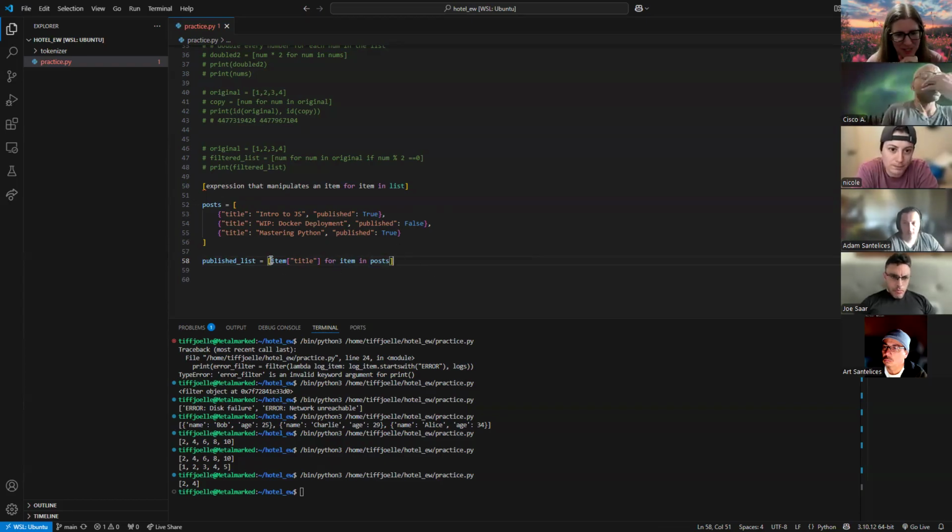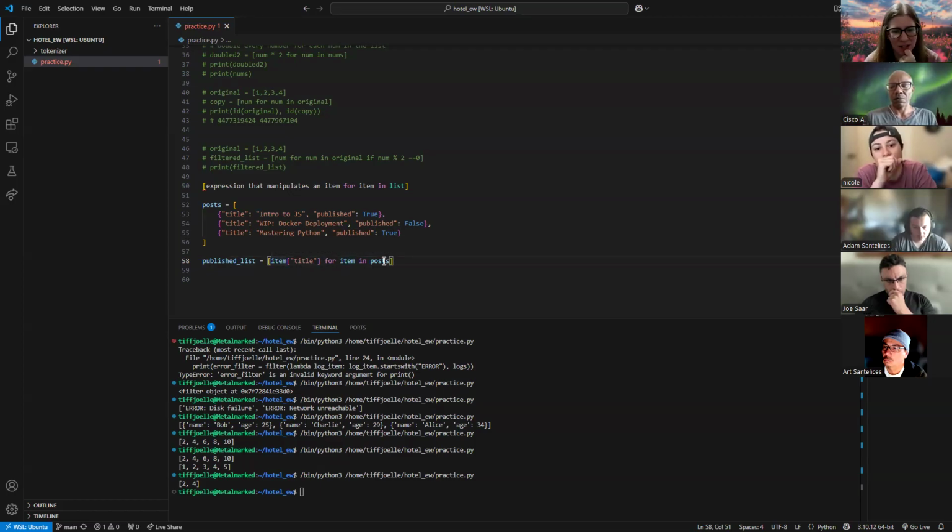So let's walk through it. Okay, so we understand that each of these items are dictionaries, and we just wanted the title, so we know to grab the value of a dictionary item. We did this. But now, this will return every title that we have in this list, but I just want to return those that are published.